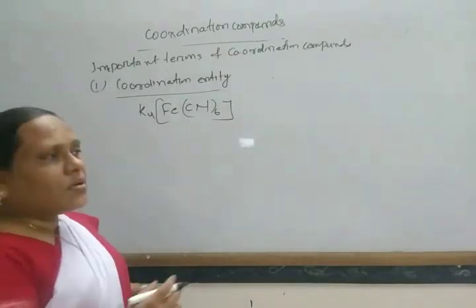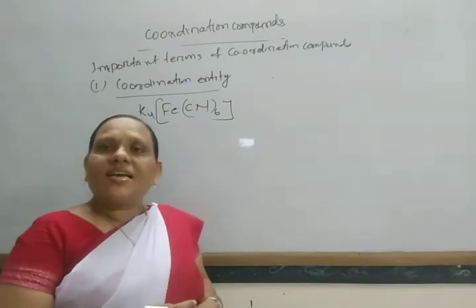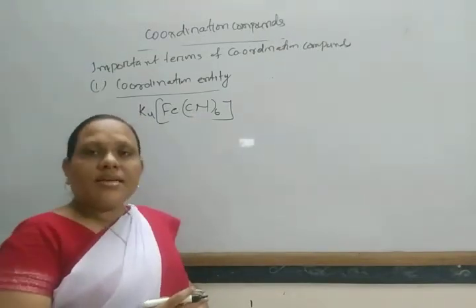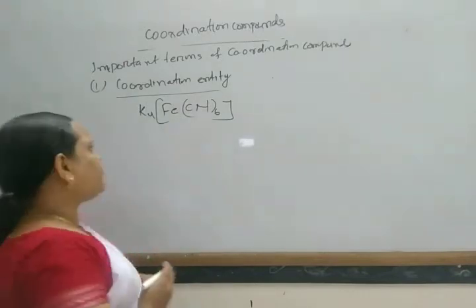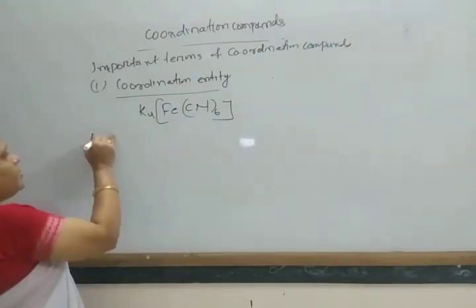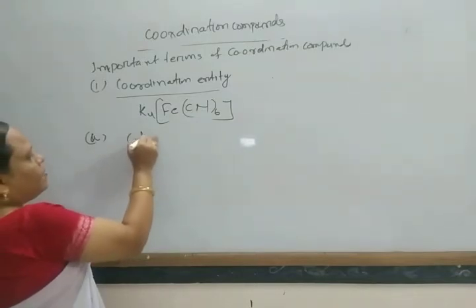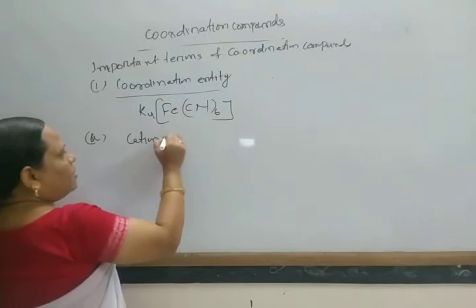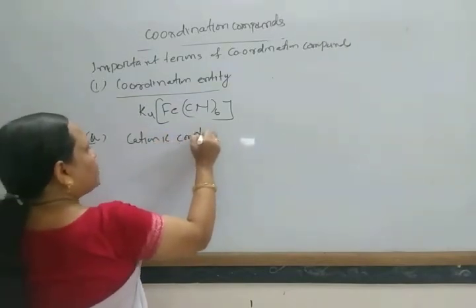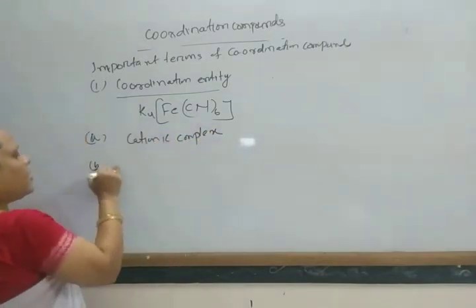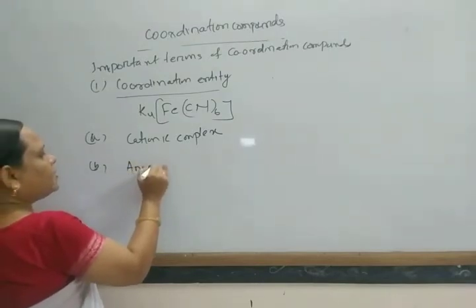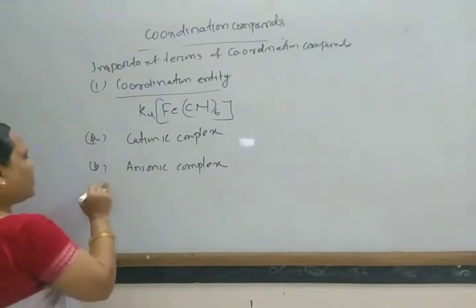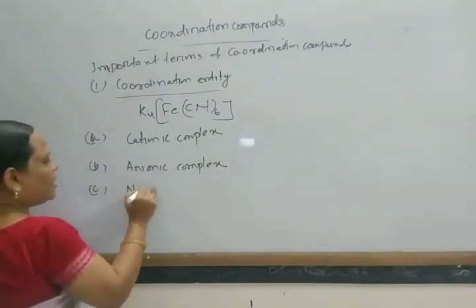And these coordination compounds or complexes are classified into three types: one, cationic complex, anionic complex, and another, neutral complex.